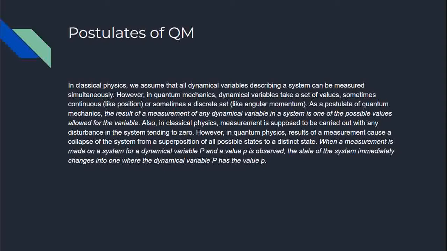So in classical physics, we assume that all dynamical variables describing a system can be measured simultaneously. Like we said, determinism. However, in quantum mechanics, dynamical variables take a set of values, sometimes continuous like position, or sometimes a discrete set like angular momentum. Angular momentum is discrete, I already discussed. Quantized. Position can be continuous. Space is continuous, after all.